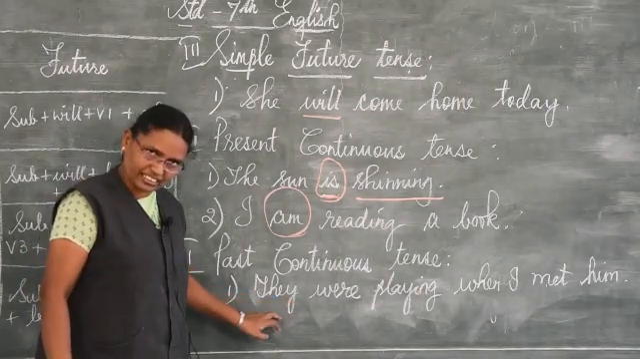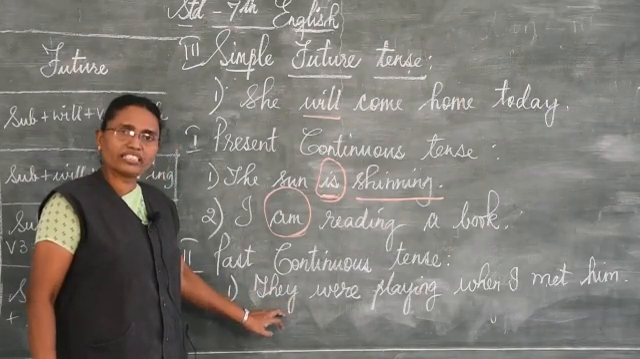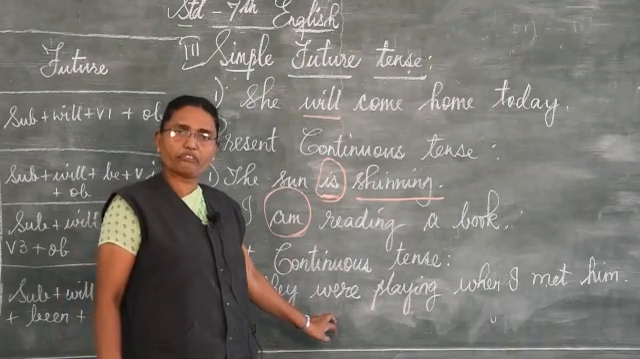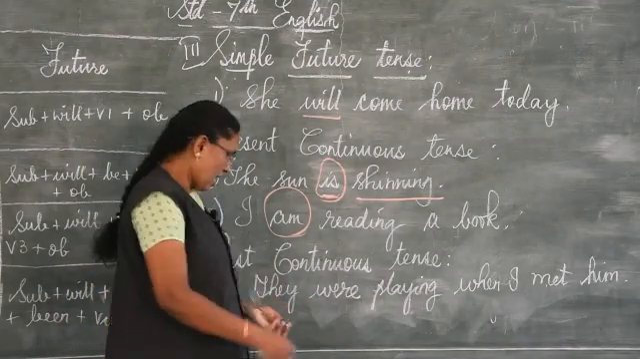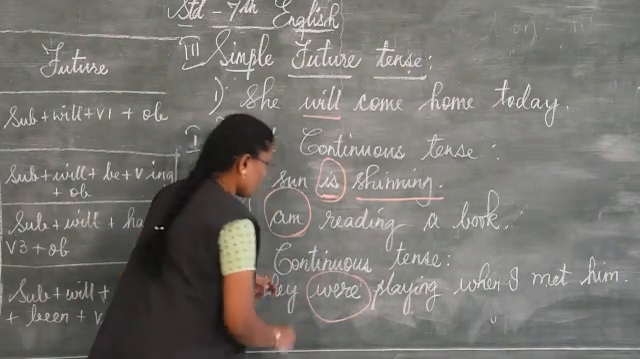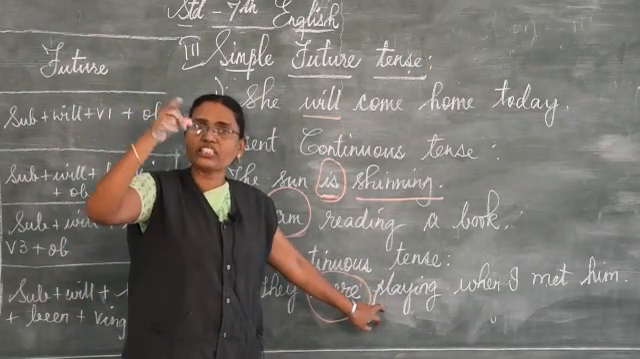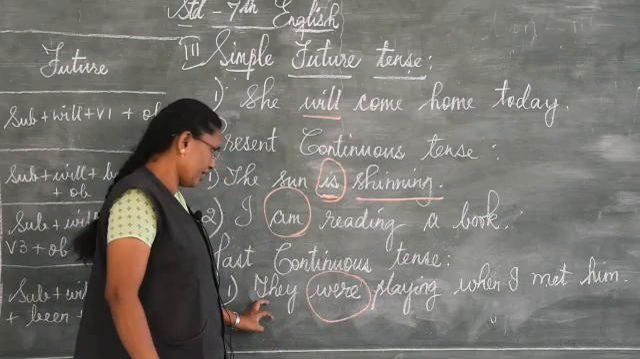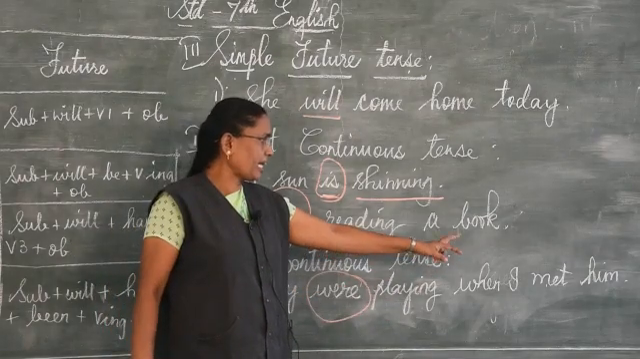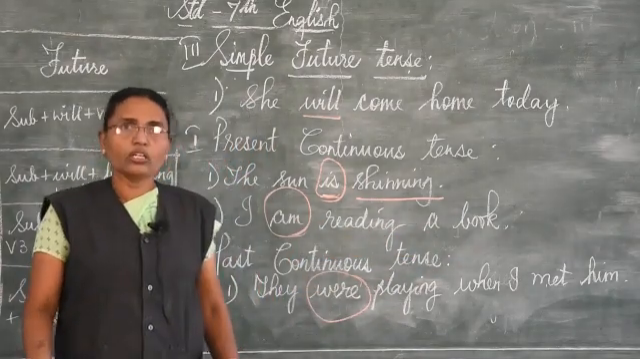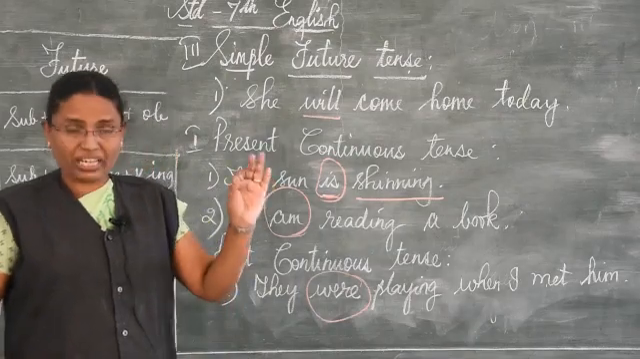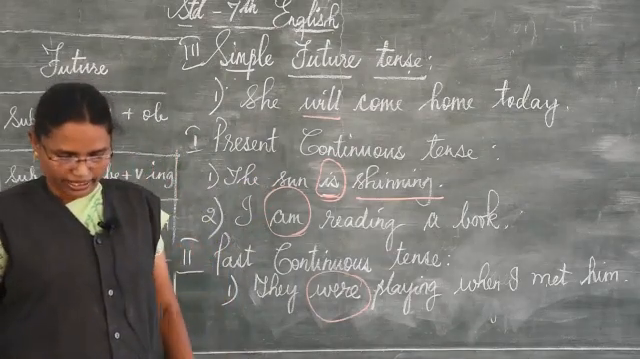Understand? So, they is a subject. For this plural, you have to use the verb were, W-E-R-E. Understand? So, for continuous, this verb play adds ing to that verb. So, they were playing when I met him. Understand? So, in this way, past continuous tense is over.